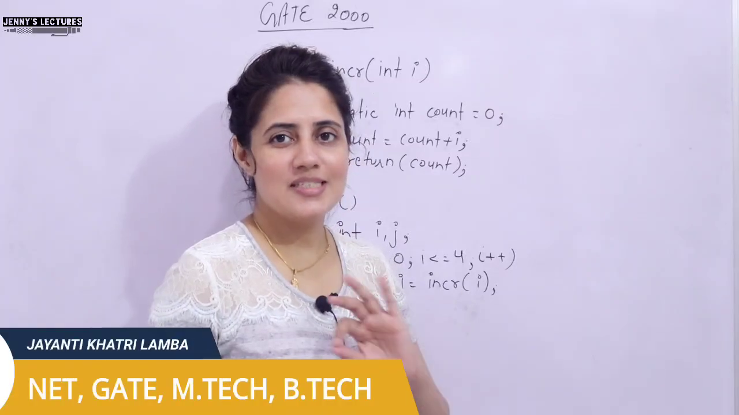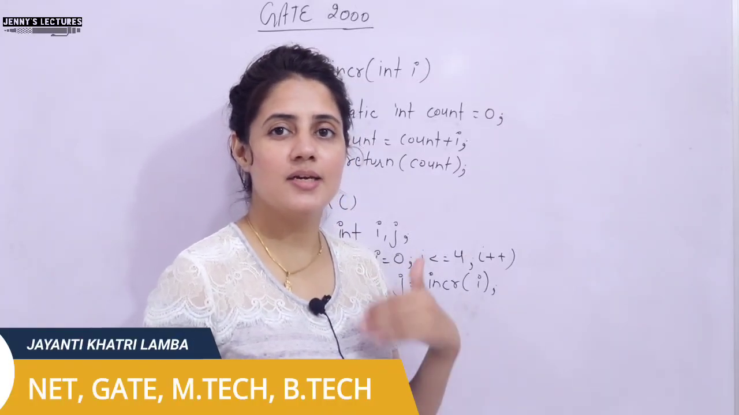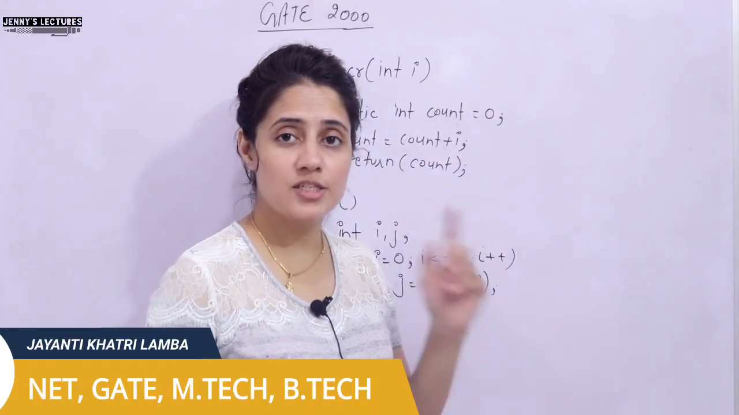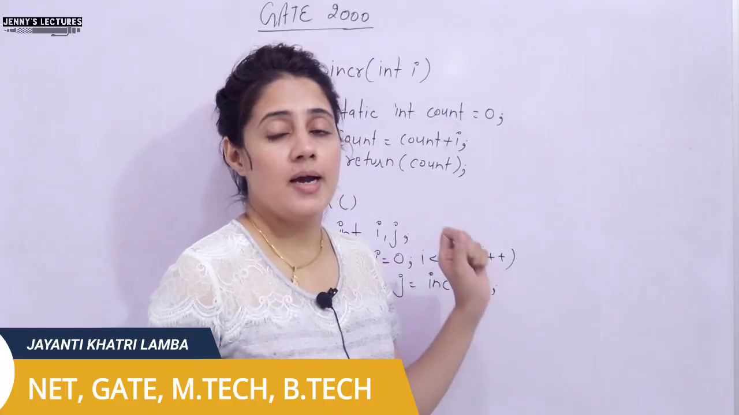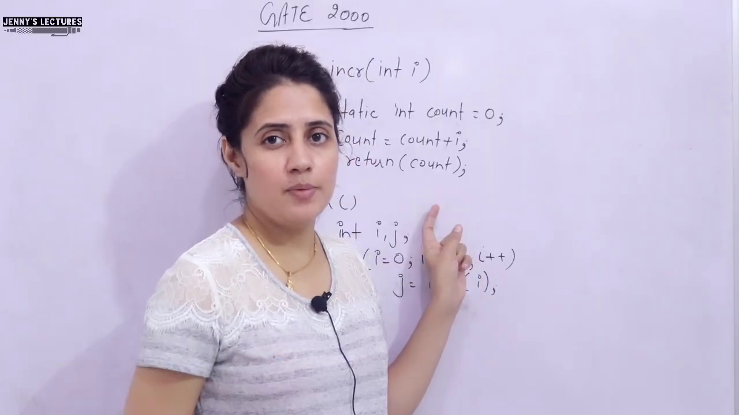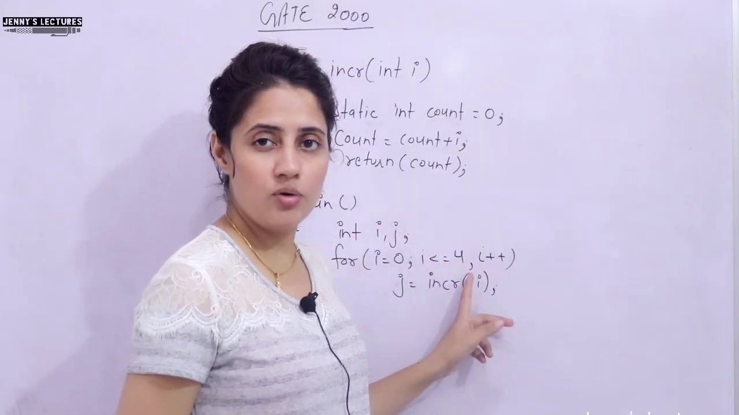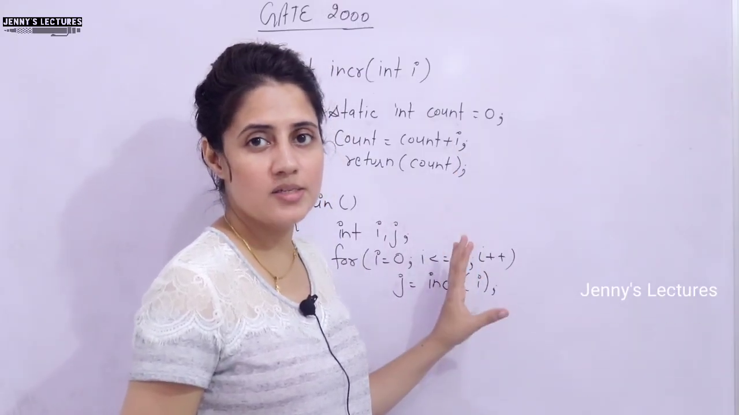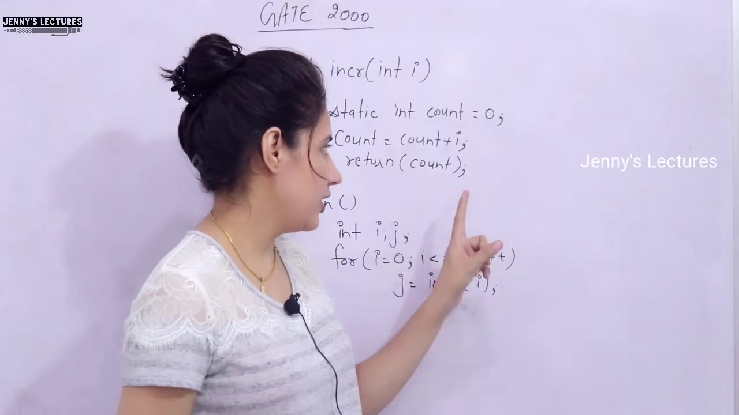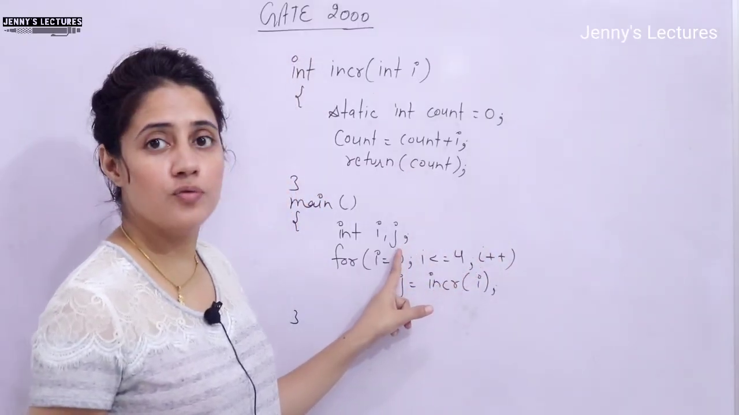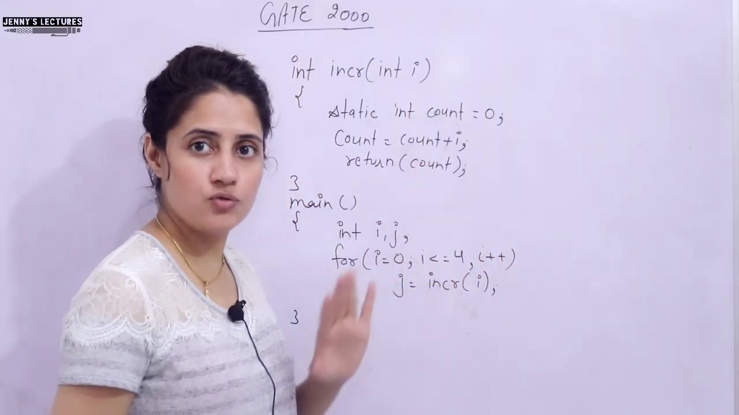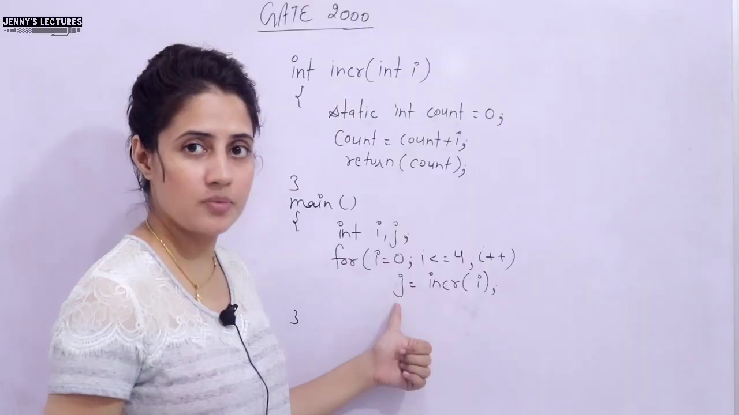So, in the series of learning C programming, we are discussing previous year GATE questions on functions. In the last video, we discussed one question, and in this video also we will discuss this question that came into GATE 2000. You are given a code and you are asked: what is the value of J after the execution of this code?